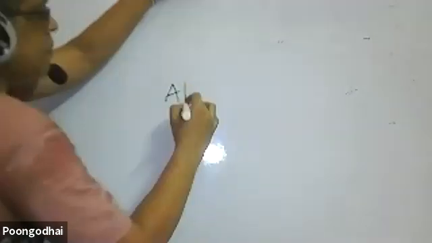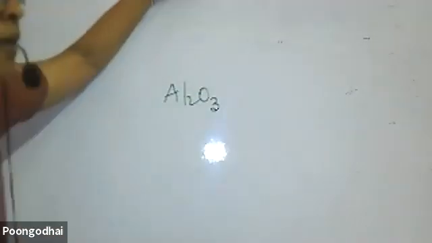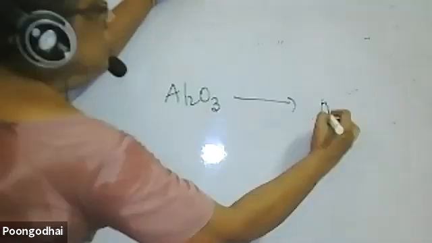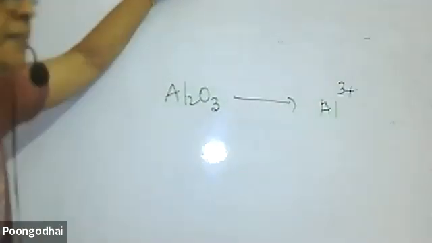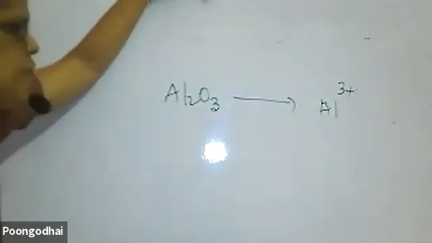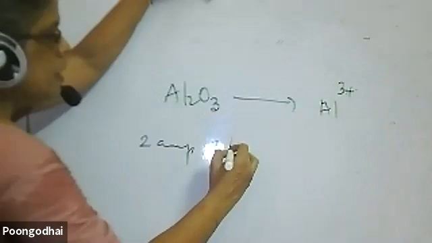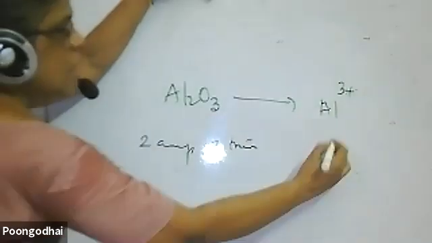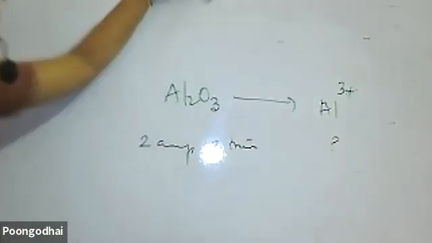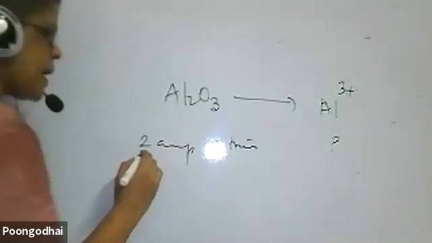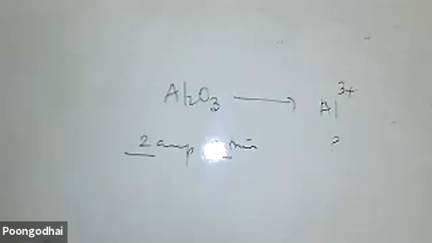I can say, for example, if I take aluminium oxide, you want to find out the amount of aluminium deposited. If I pass a current of 2 amperes for 2 minutes, then what is the amount of substance deposited? That you will calculate. What is the amount of substance deposited if I pass a current of 2 amperes for 2 minutes?